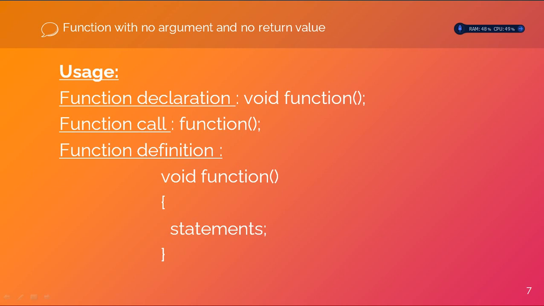At the time of function calling, in your main function, you simply call your function by using the function name. At the time of function definition, you can use the same prototype, like void function name, and within curly braces, you can specify the statements to accomplish a task.